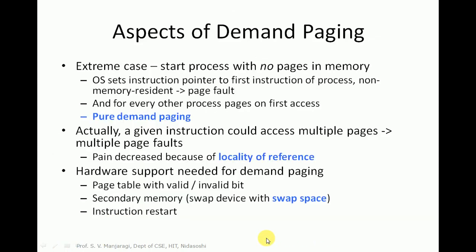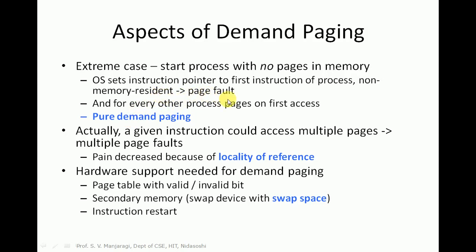Now let us see the different aspects of demand paging. In the extreme case, start the process with no pages in memory. Initially, the entire process is on the disk and all its pages are on the disk. No pages are in the memory. The OS sets the instruction pointer to the first instruction of a process that is non-memory resident. So the first instruction will not be in the main memory, it is on the disk. So it is called a non-resident instruction.